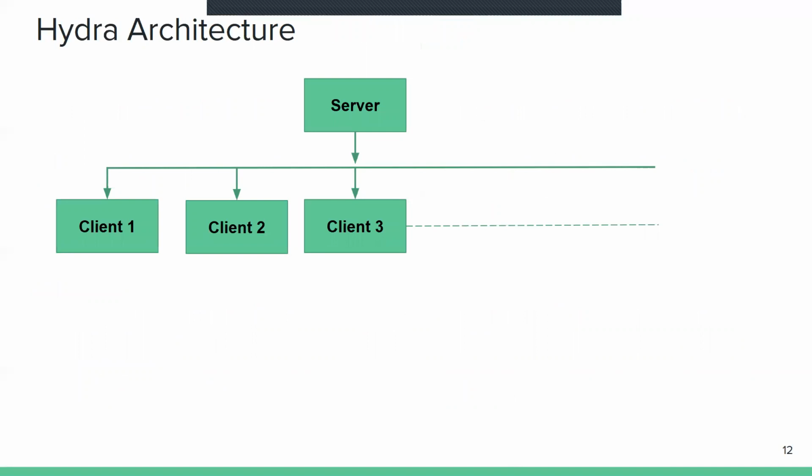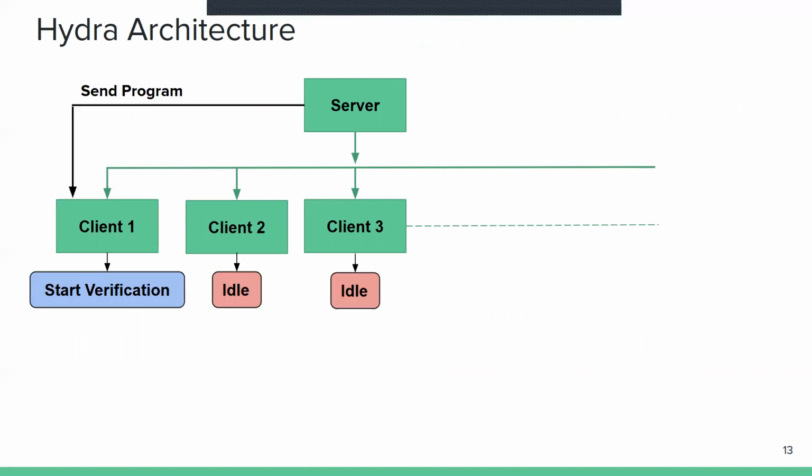Now we implement our algorithm inside a tool called Hydra. So the Hydra architecture looks like this. We have one server node and multiple client nodes. Initially, the server node sends the program to the first client node, and this client 1 starts verifying the program, and client 2 and client 3 are idle.